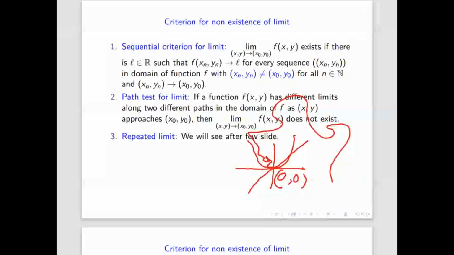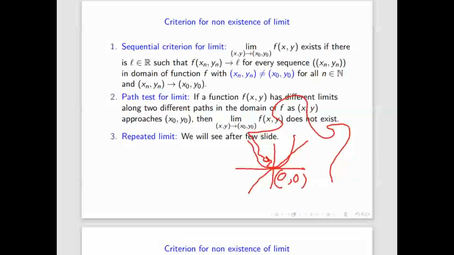Is that clear? So even if you want to apply it for showing a limit, you cannot, because you cannot show it for all types of paths. Suppose you choose 10 paths, all giving the same answer, then you cannot say that the limit exists, because there might exist some 11th path according to which the limit will be different.